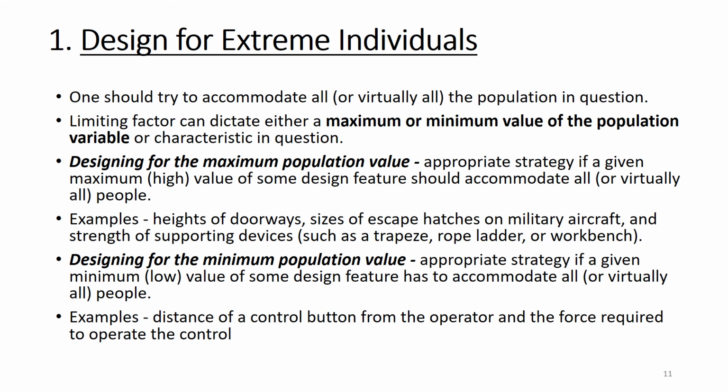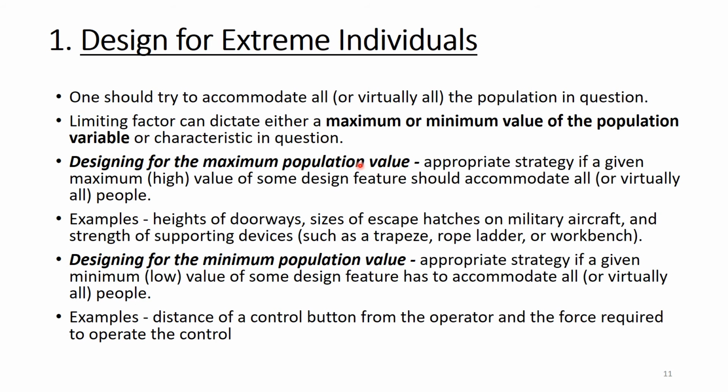So first one is design for extreme individuals. From the topic itself, in this design criteria, one is trying to accommodate all, that is the total population as a whole. The limiting factor can dictate either a maximum or minimum value of the population variable or characteristic in question. If you are designing for the maximum population value, the appropriate strategy is that a given maximum value of some design feature should accommodate all.